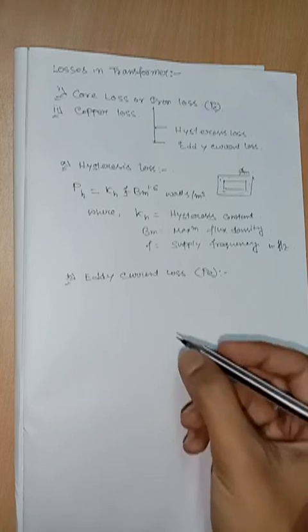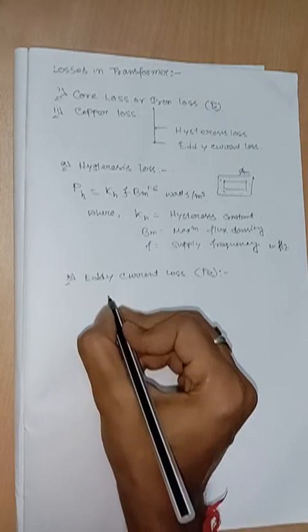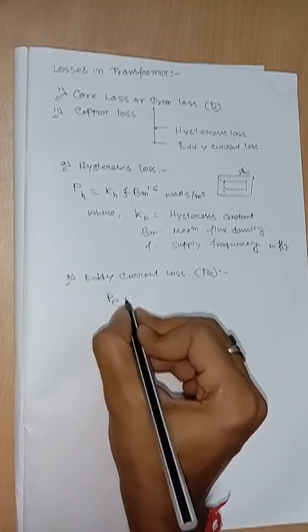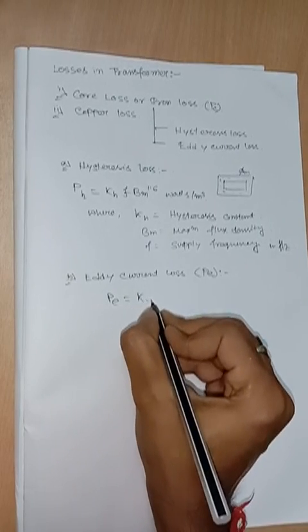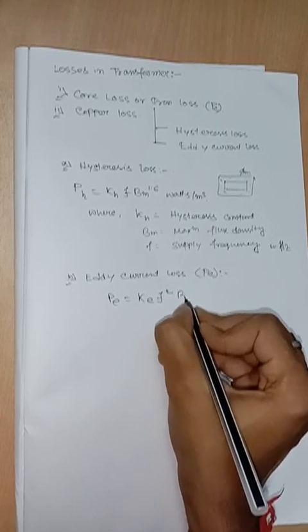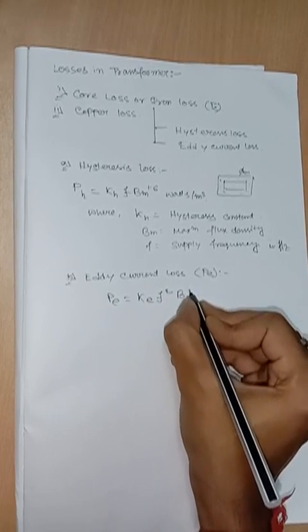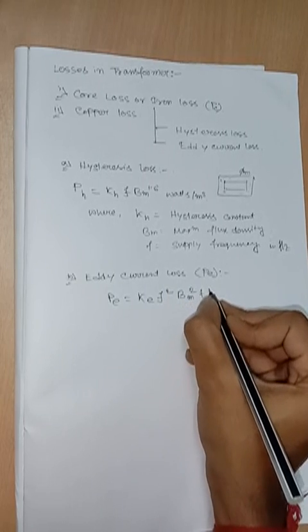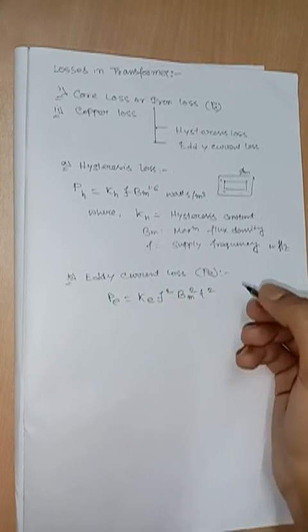The value of the eddy current loss, P_E, equals K_E f square B_m square t square.